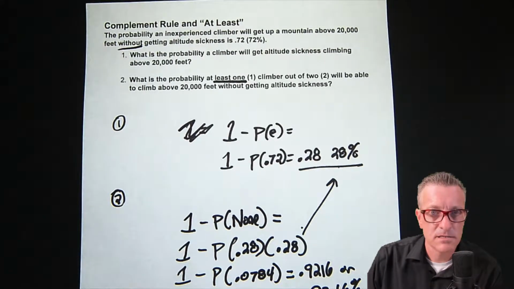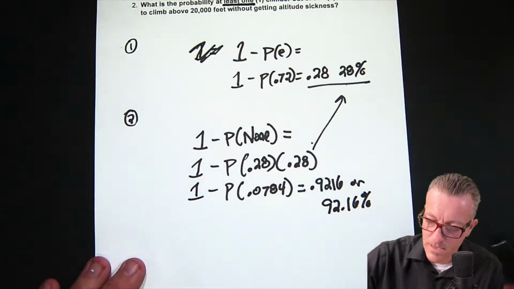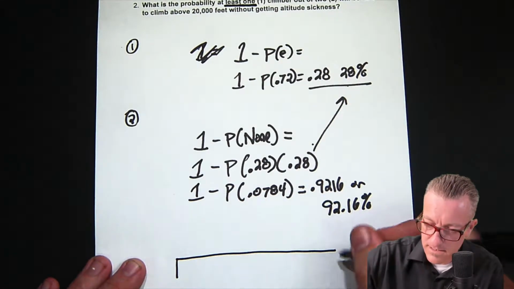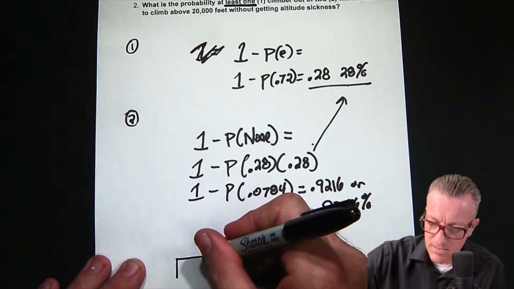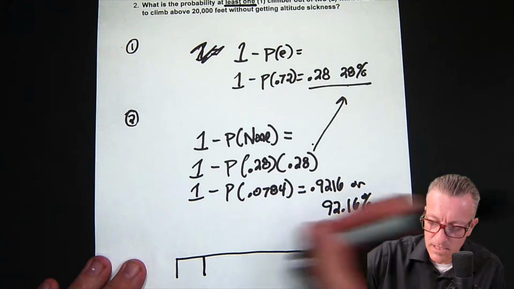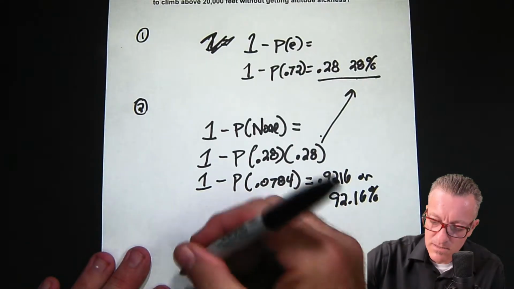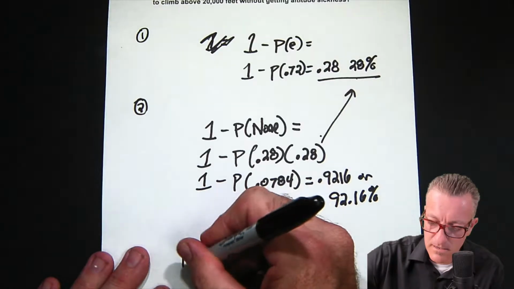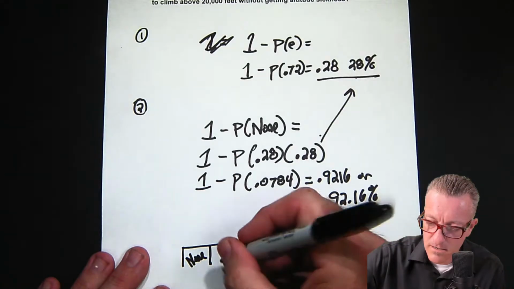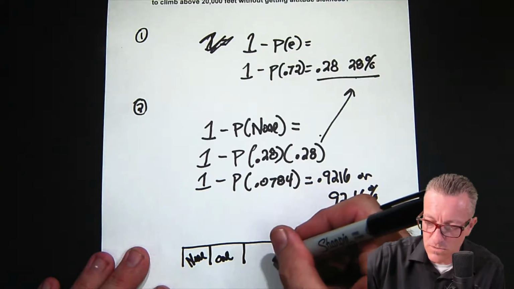So how does this work? I want to spend the rest of the time with this. Why do we solve for none? This is the part that doesn't make sense to people. If we look at probabilities, we're looking at the number of people within this. Let's just say this area is none, and then this one is going to be 1, and then it's not quite proportional, let's say this one is 2.